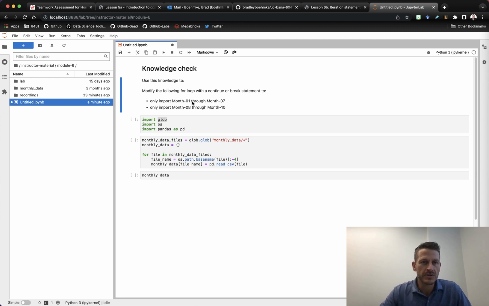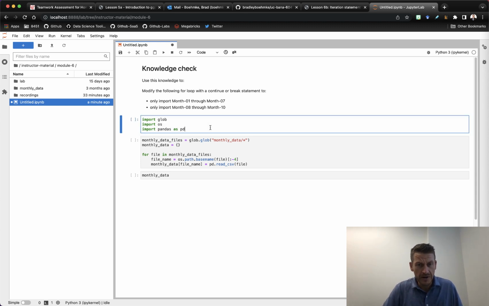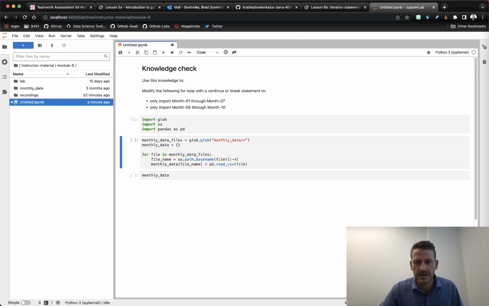And we want to modify this for loop we have down here so that we only import month 01 through month 07, and then also month 08 through month 10. All right, so there's a few different ways we can do that. First of all, let's look at just what this statement is actually doing.